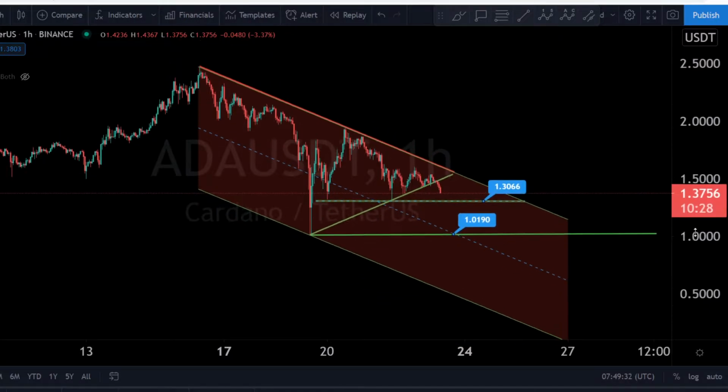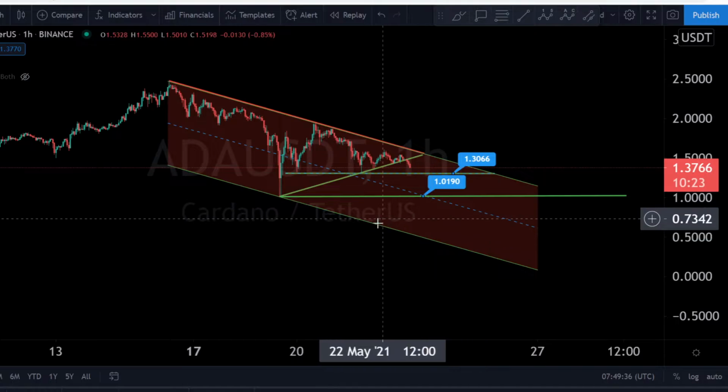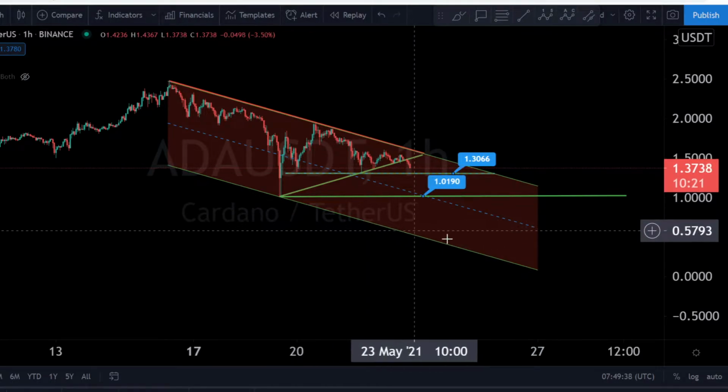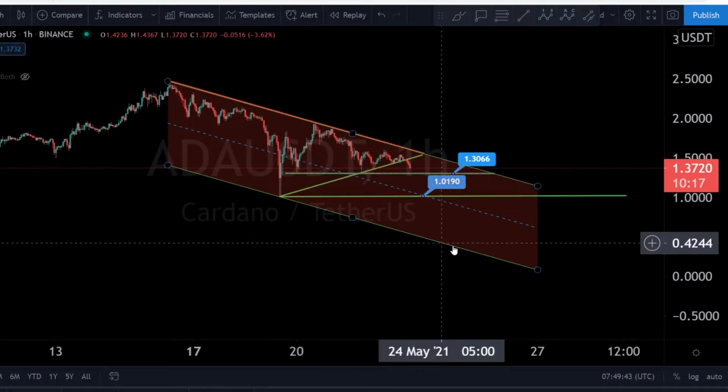And guys, if we are going down more and more and more here, we have bad targets. We have the support of this line here. This is the underline of the downtrend. But guys, it's very hard to say where we will hit this line.